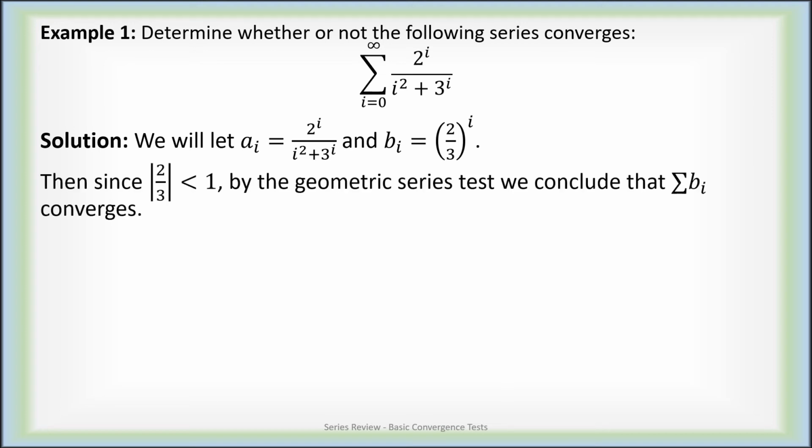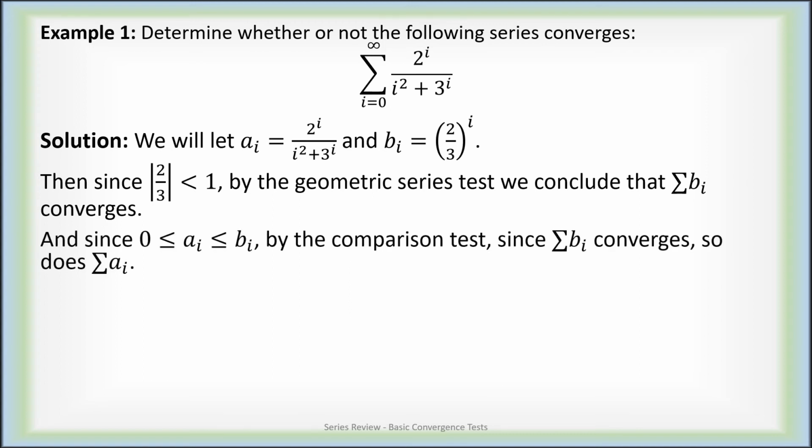So since the absolute value of 2/3 is less than 1, if I was to attempt to just take the series of b_i, I would just be adding up (2/3)^i. That's a geometric series, and by the geometric series test, we conclude that the series formed out of b_i converges. But observe as well that a_i and b_i are all non-negative, but a_i is smaller than b_i because a_i has 2^i over 3^i, but the denominator is only bigger.